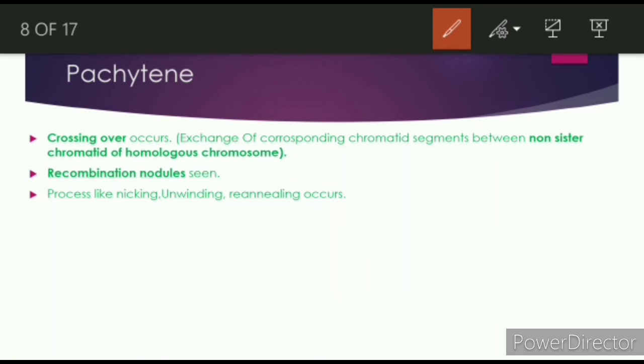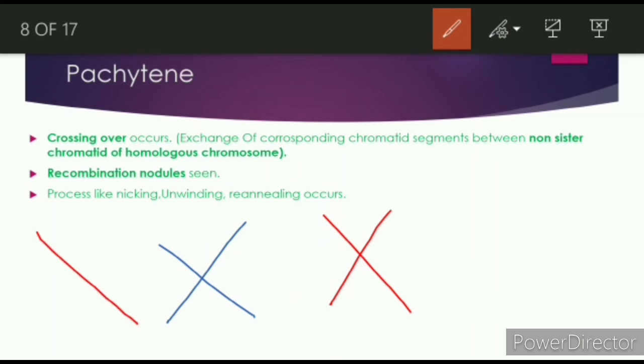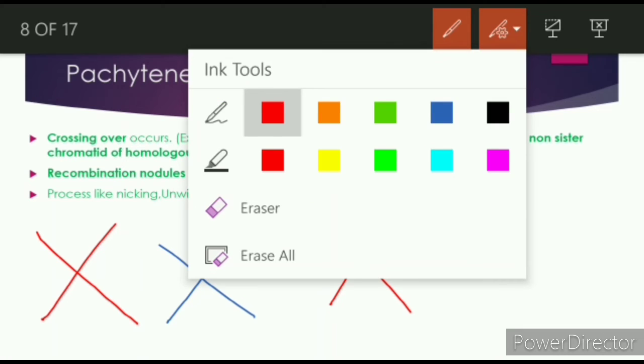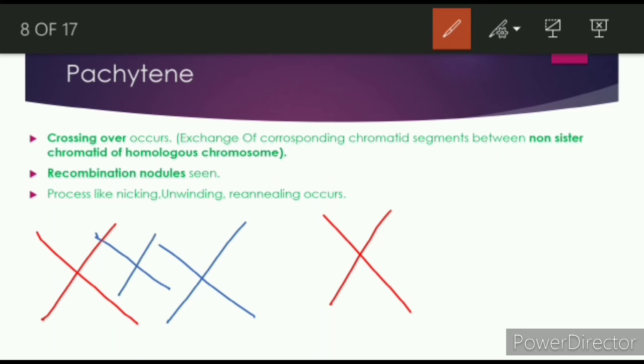Now we will see how crossing over occurs. So let us take one example, let's say this is one chromosome and this is another chromosome. In crossing over, after synapsis, in synapsis we have already seen how the chromosomes get attached, like this. So here synapsis is forming. After synapsis, the process of genetic material exchange between them occurs. So this process is called crossing over.